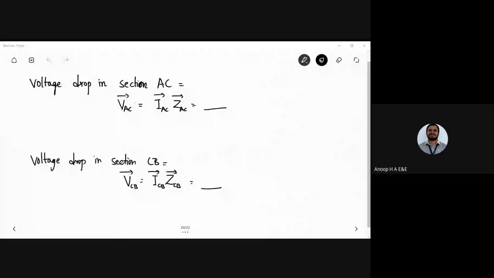What are the methods involved in AC distribution calculation? So, how are we going to calculate it?